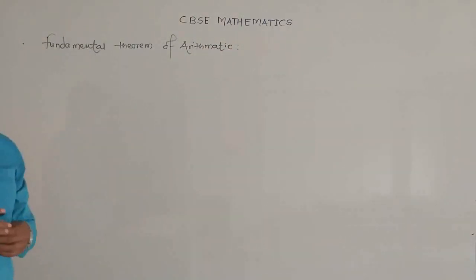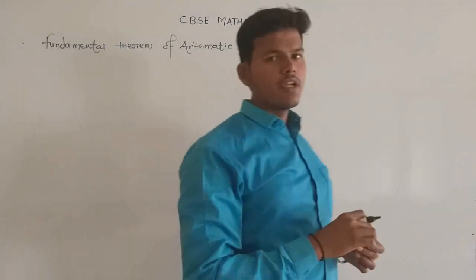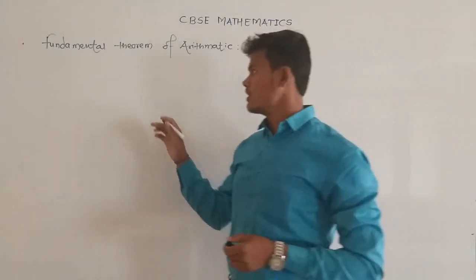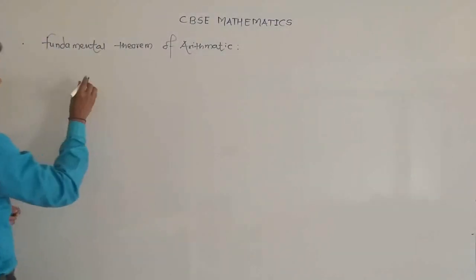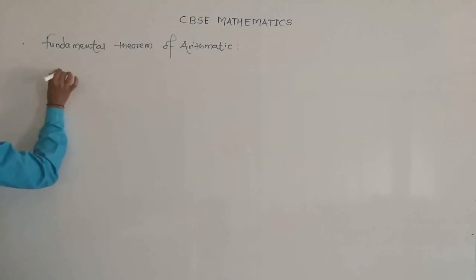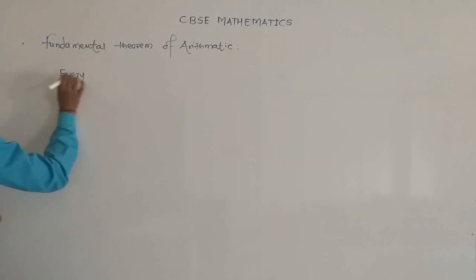So what does the fundamental theorem of arithmetic state?